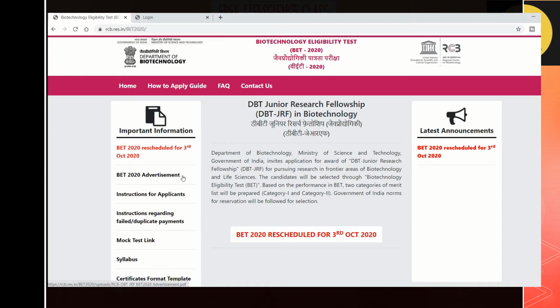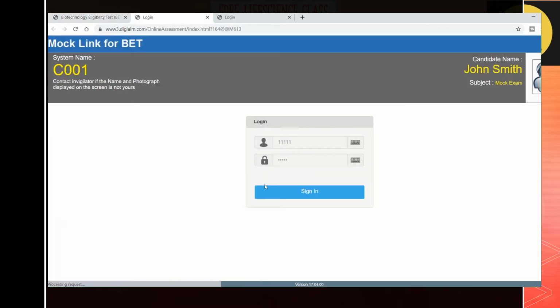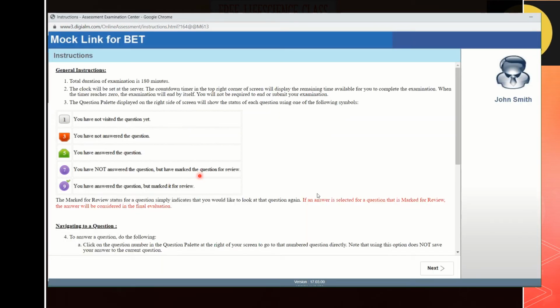By entering the mock test link, you enter another page from where you can enter the examination. First you have to read the instructions carefully. After reading all the instructions, you can enter the examinations.